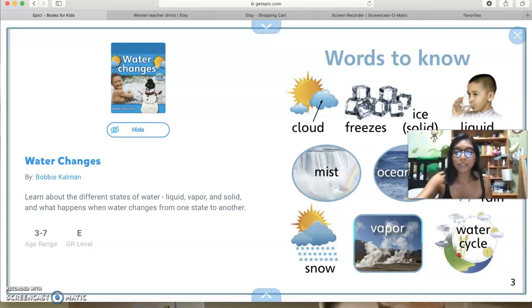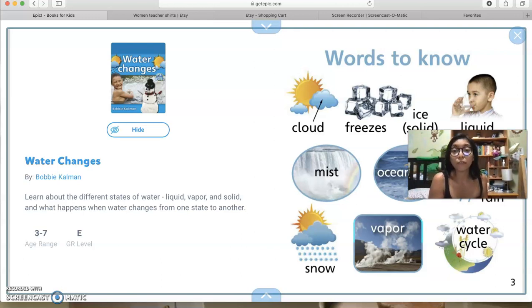Hello, alrighty. So this is going to be our read aloud. I am working on recording the rest of the stuff, but this is our first reading. We did read this book yesterday, but we're going to read it today. And it's called Water Changes.